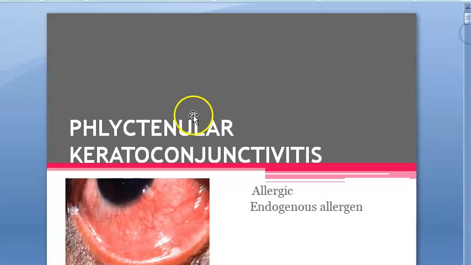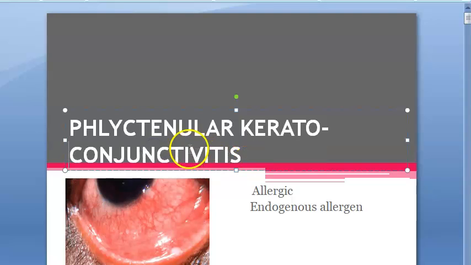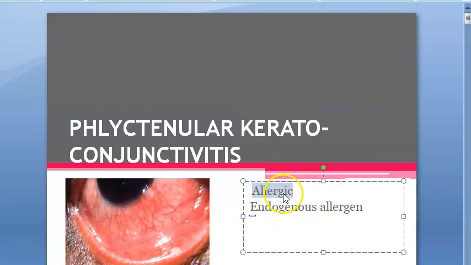So we are done in this video. We have covered Phlyctenular keratoconjunctivitis. Remember here the cornea is involved and the conjunctiva is involved. First the conjunctiva, then the cornea you can say. Basically, this is an allergic keratoconjunctivitis because of an endogenous allergen.